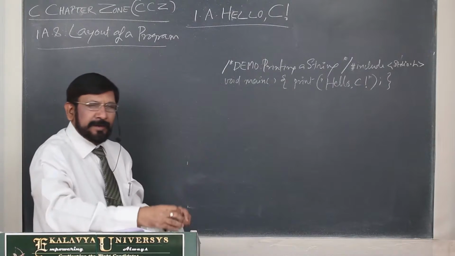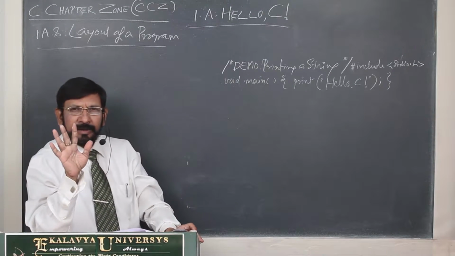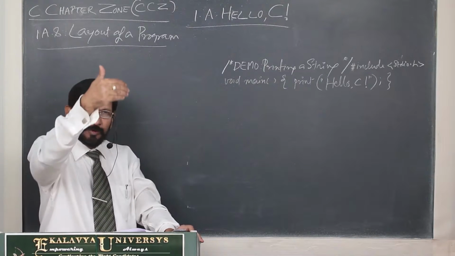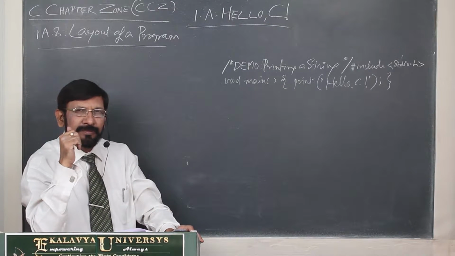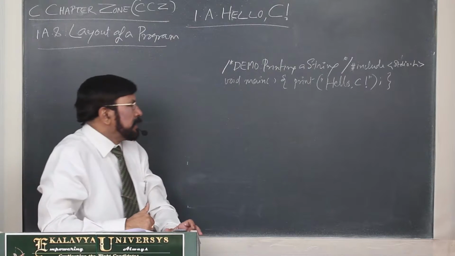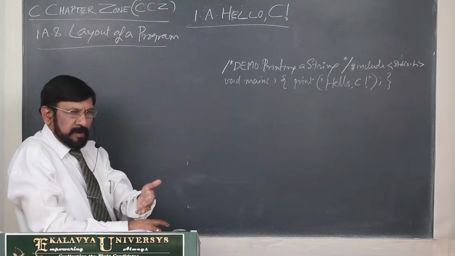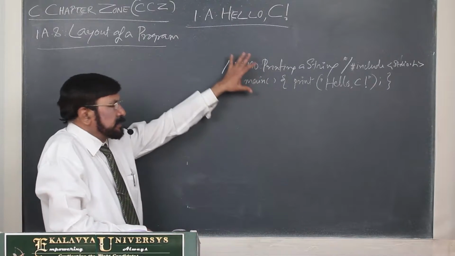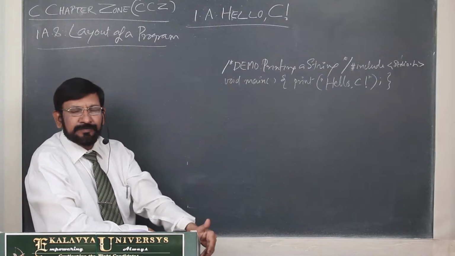The human reader, without any problem, should be able to read the code. That is called readability.